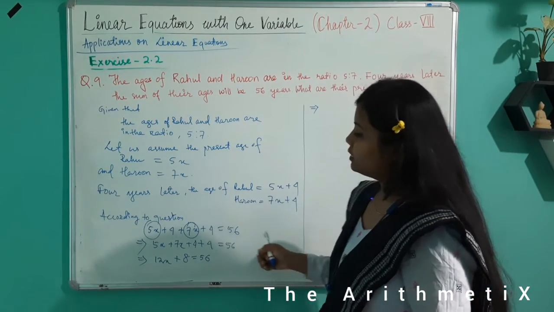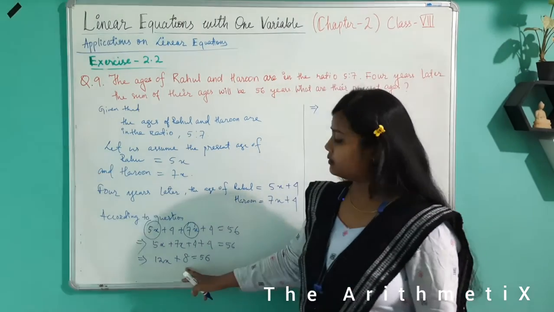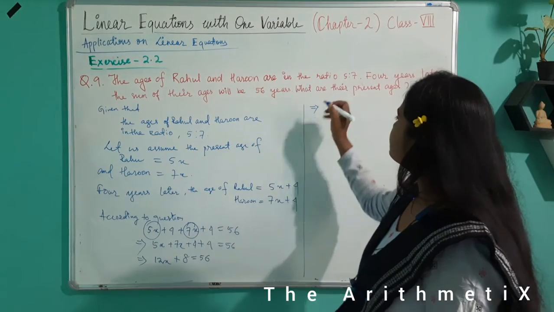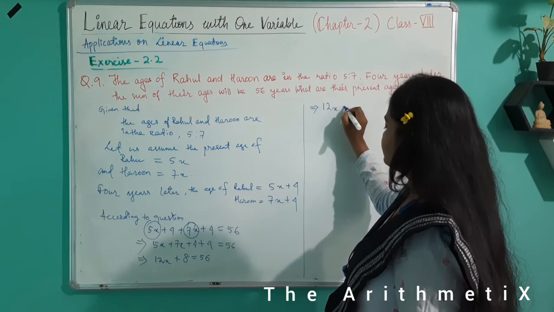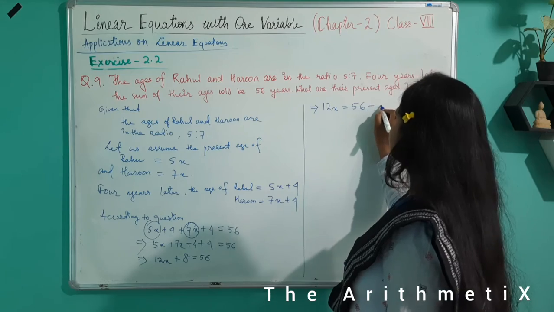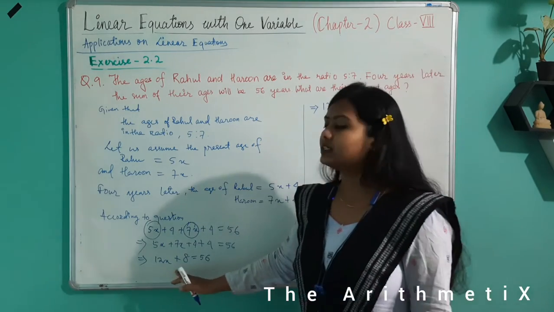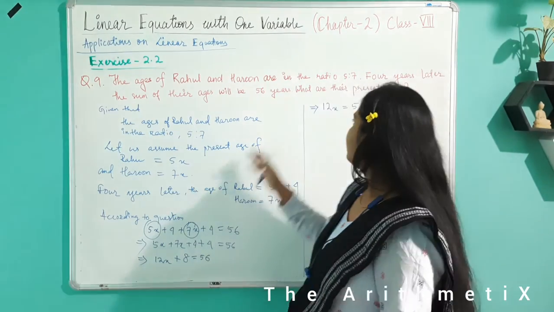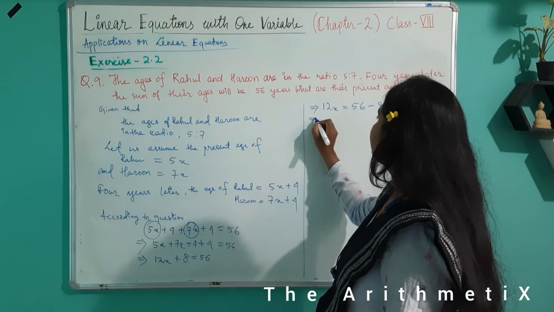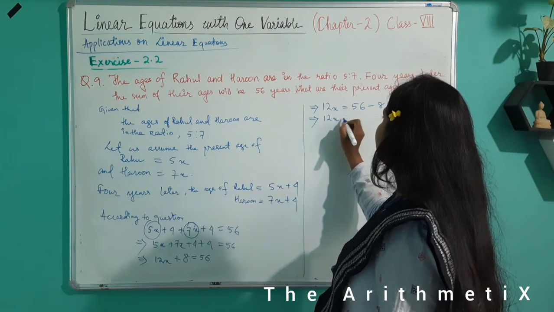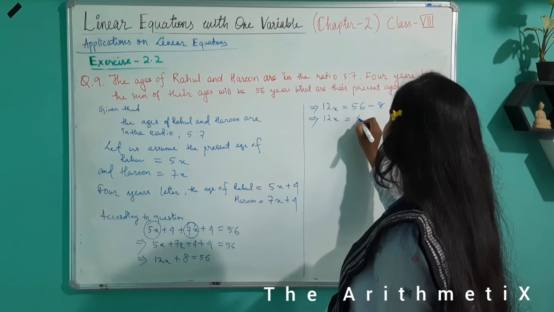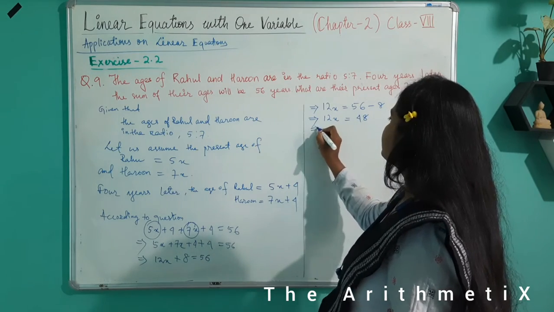In this equation, first we need to remove 8. So 8 will be transposed. This implies 12x equals 56 minus 8. As 8 was added on the left side, it will be subtracted on the right hand side. So 12x equals 48.